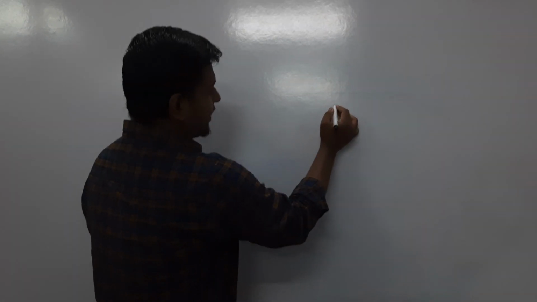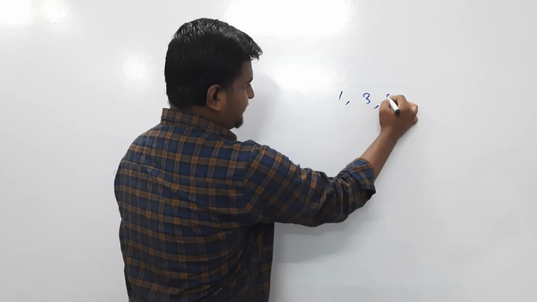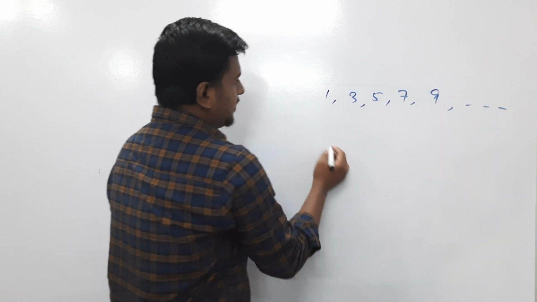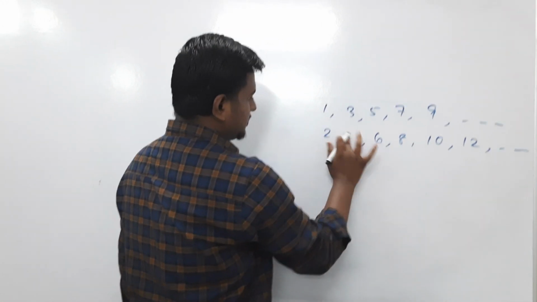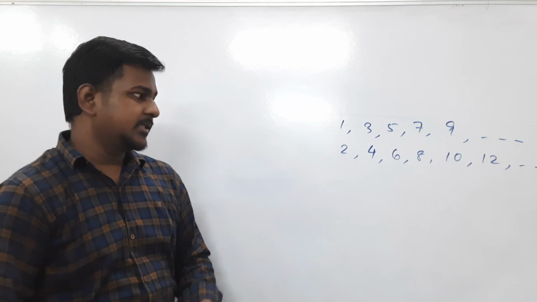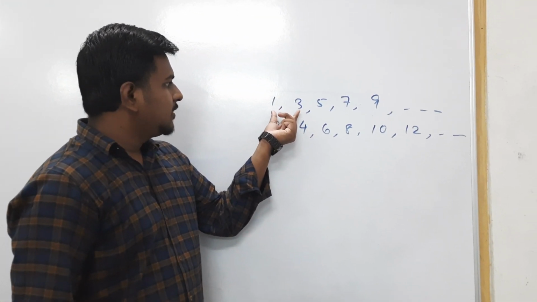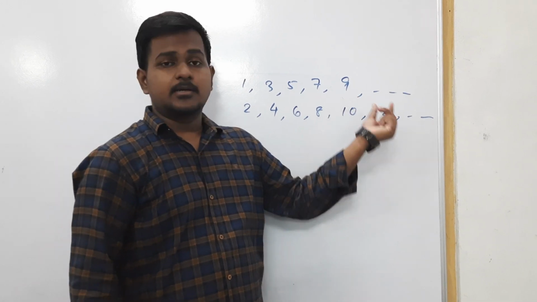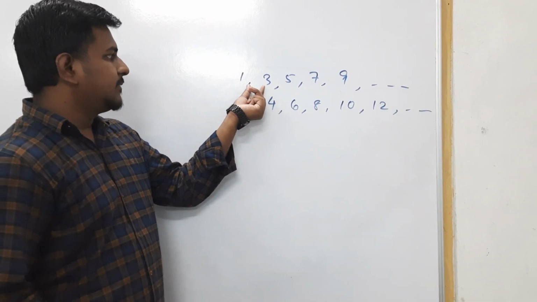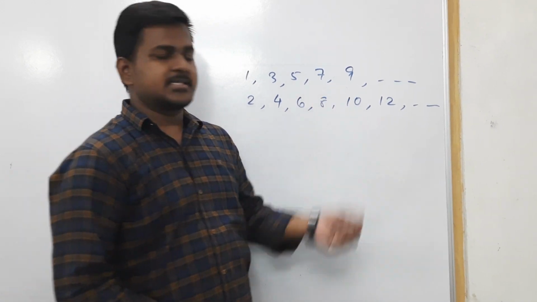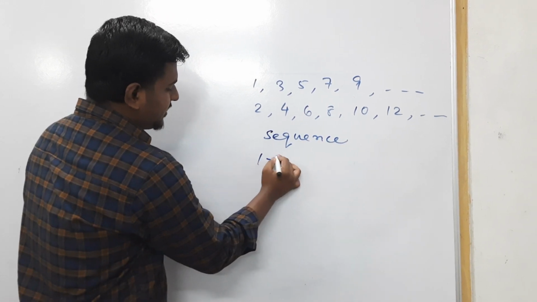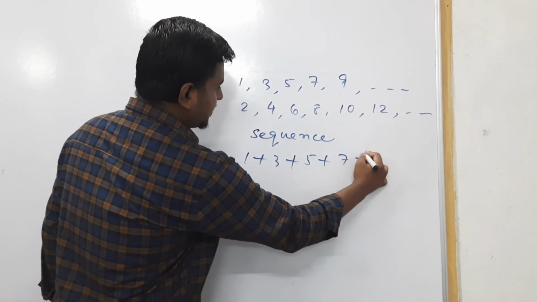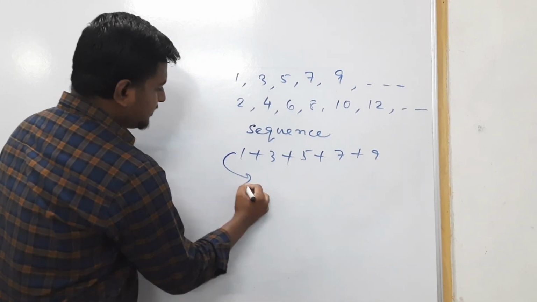So sequence, what is a sequence and what is a series? Suppose I write numbers 1, 3, 5, 7, 9, then I write 2, 4, 6, 8, 10, 12. Here you can see clearly that the numbers follow a certain rule, and the numbers are separated by commas. If the numbers are separated by commas, then we can say it is a sequence, and if the numbers are written in this form, then it's a series.